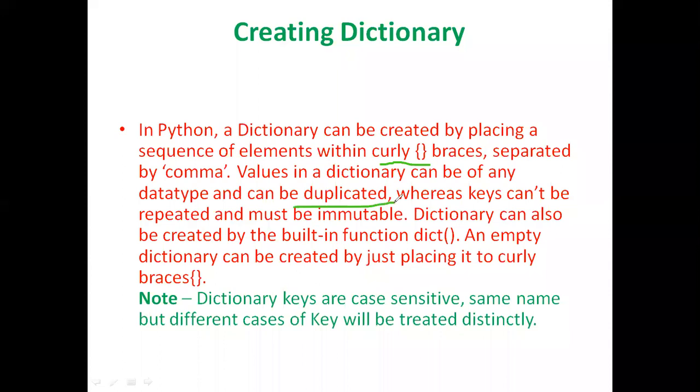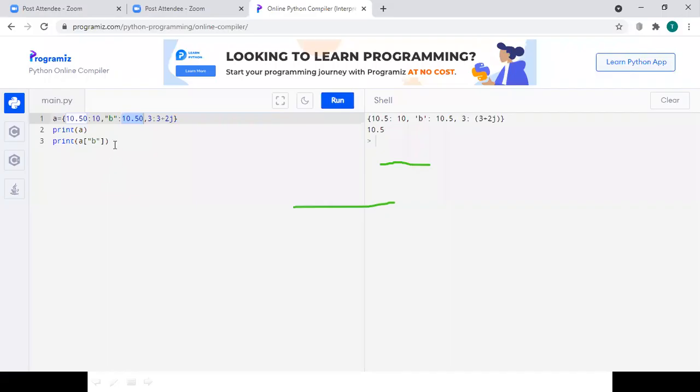One more thing we have to cover here in the program: we cannot declare the keys with duplicates. For example, key 1 is going to have the value 10, key 2 is going to have 20, and key 3 is going to have the value of 30. If I print this one, 10, 20, 30 will be printed on the output screen with the keys 1, 2, and 3.